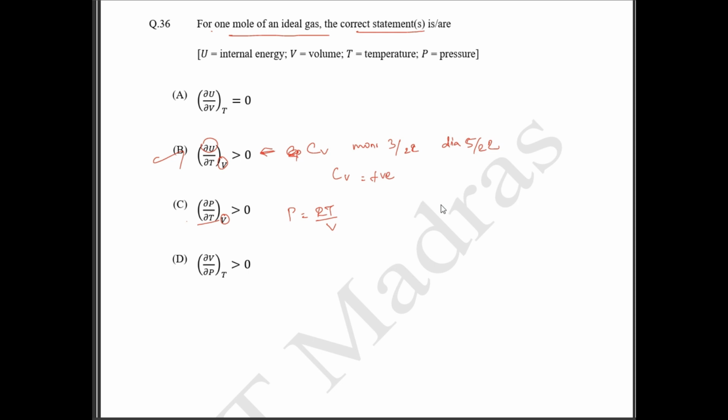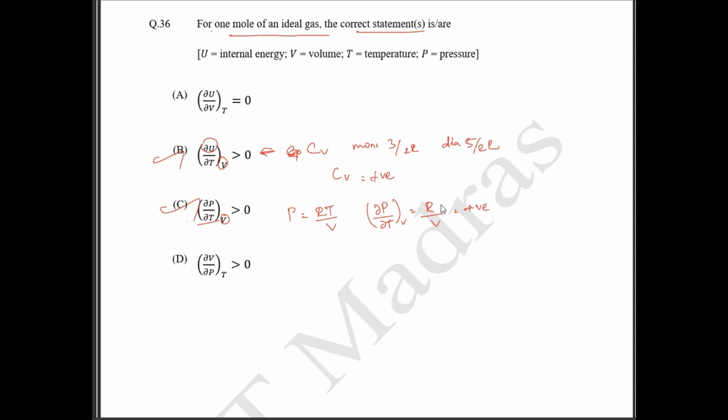Okay, so இப்போ என்ன பண்ண போறோம்னா, we are going to differentiate P with respect to temperature at constant volume. So differentiate பண்ணா என்ன ஆகும், this is going to result as R by V. So this is again positive. So this is going to be more than 0. Option C is also correct.